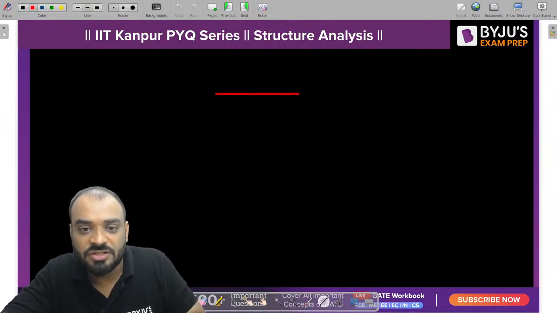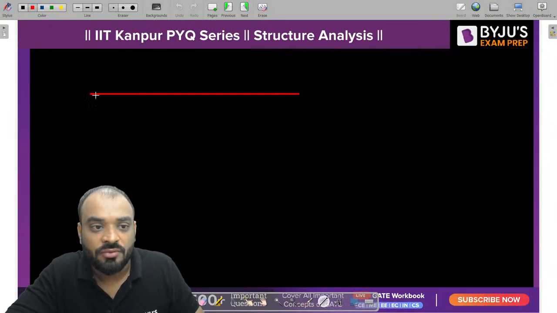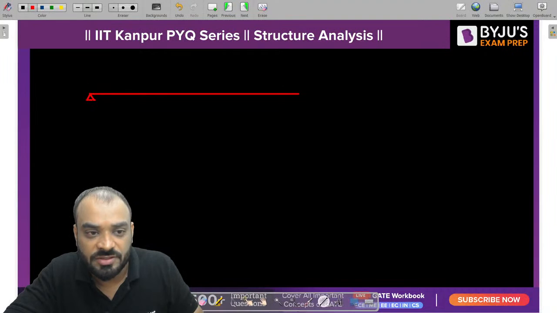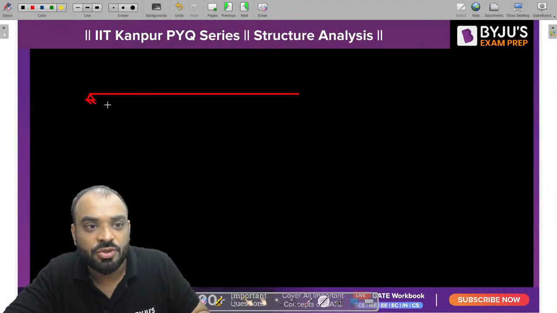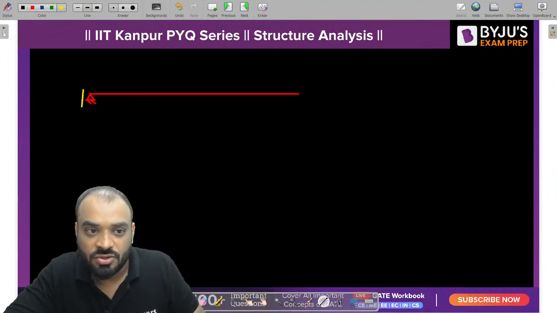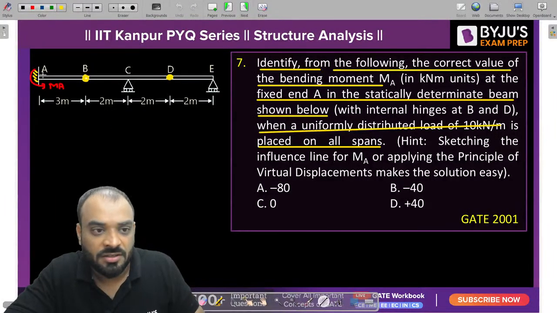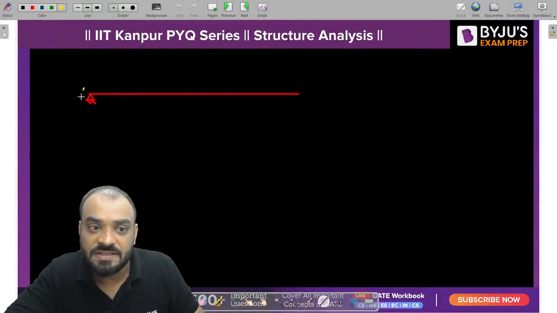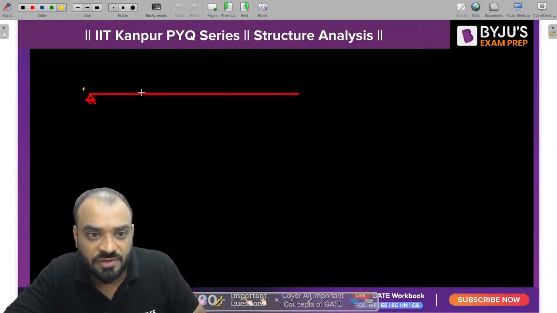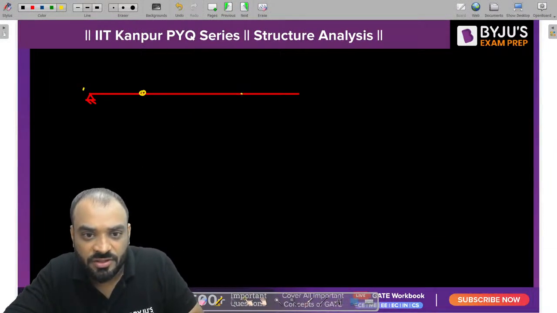As per the Mueller-Breslau law principle, what we need to do? We need to release that particular reaction. So if you want to release it, you need to change the support condition. Initially it was fixed, now it is hinge, and the other support conditions will remain the same. It is an internal hinge, this is also an internal hinge. Then we have a roller support, then it is also roller.